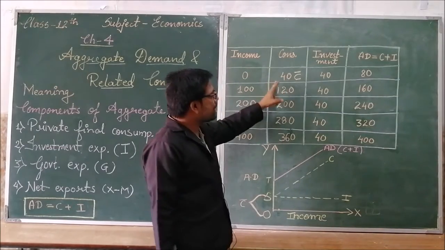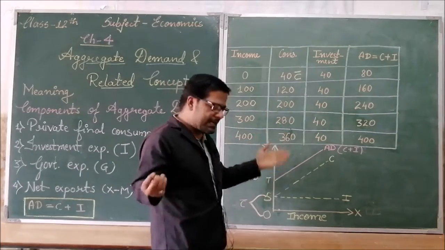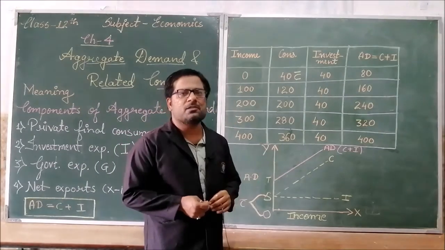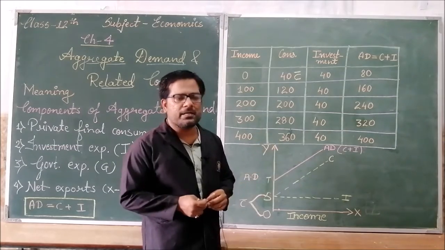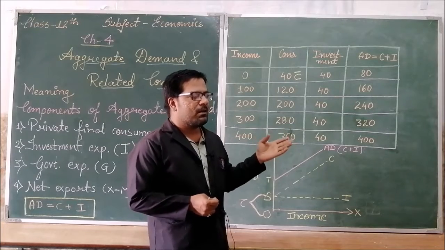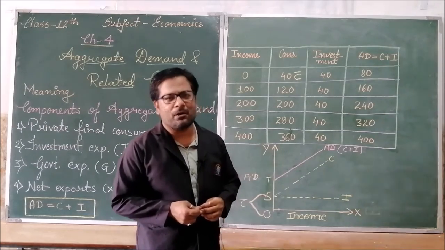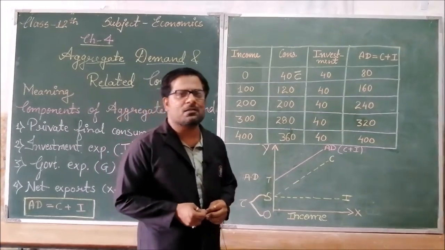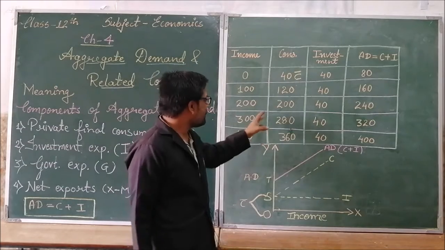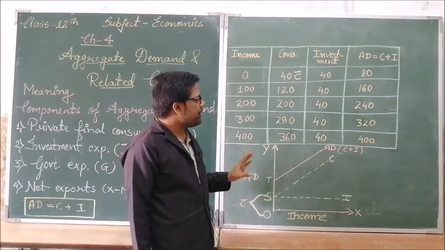As the income increases, you can see the consumption also increases. It is human nature that when the income is limited, he manages within that income, and as the income increases, the expenditure also increases. Let us take an example: when a person earns 5,000, he uses a soap like Lifebuoy, but when he gets a 25,000 salary, he uses Dove. I hope you can understand well by this example. So as the income increases, the consumption expenditure also increases.